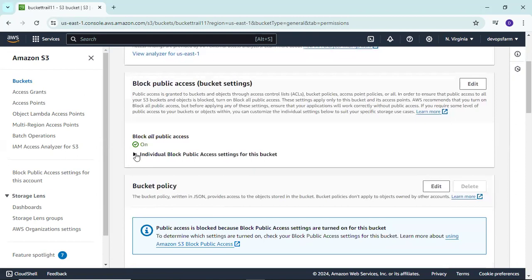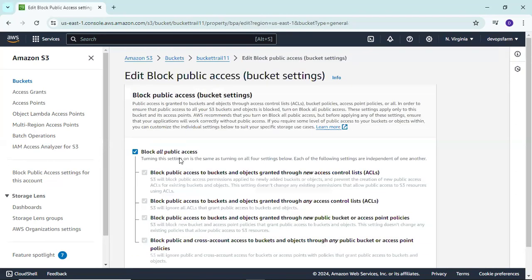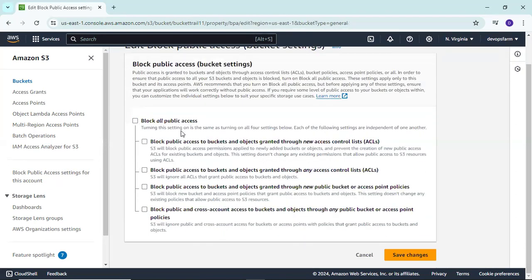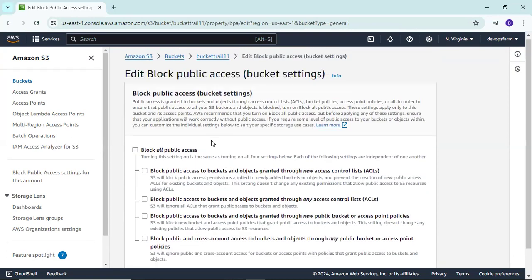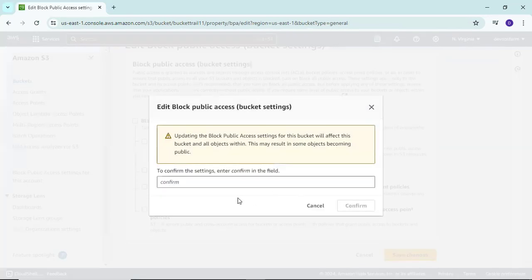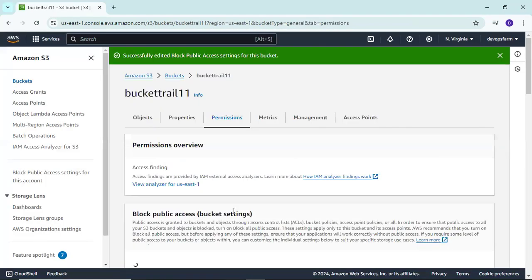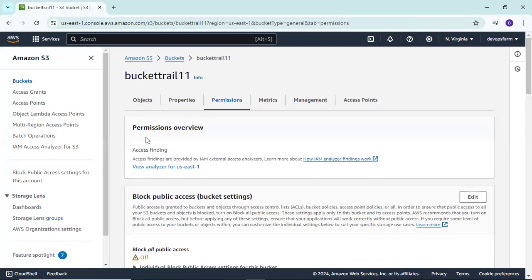If we want to edit this, click on this, so anyone can access your data. Simply save changes and type confirm. Okay, so this is changing.